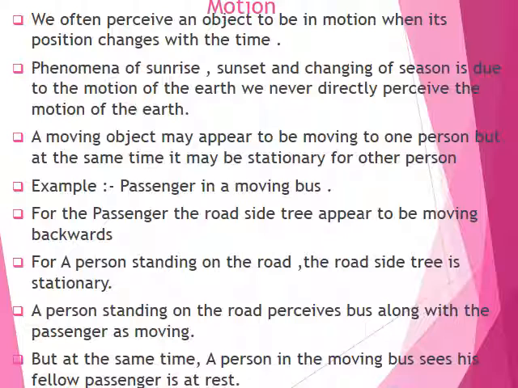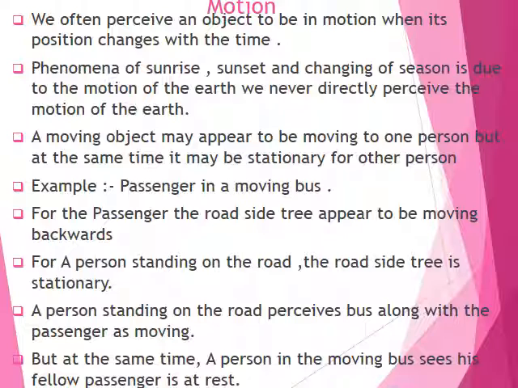If you are standing on the roadside, you will see the bus is moving and along with the bus the passenger is also moving. For the passenger in the moving bus, the roadside tree appears to be moving backwards. Means the passenger in the bus thinks that the roadside tree is moving, but it is not actually.